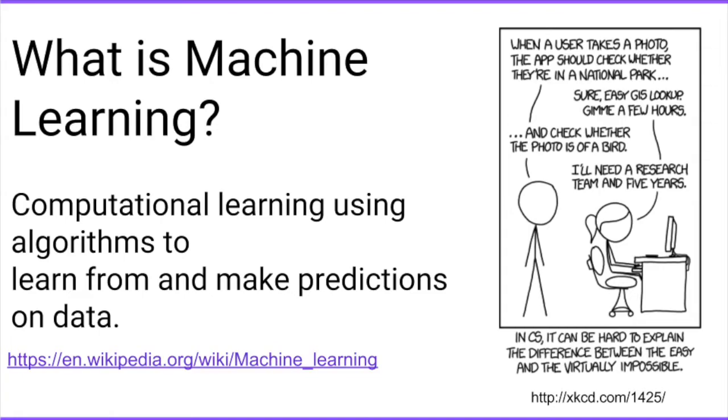What is machine learning? Well, machine learning is an area of data science where the machine learns on its own using data, large amounts of data. It basically uses the data as practice to get better at predicting something, and generally between two variables. A general definition that most people seem to agree with is that it's computational learning using algorithms to learn from and make predictions on data. This is done through a variety of methods that we'll see in the types of machine learning.